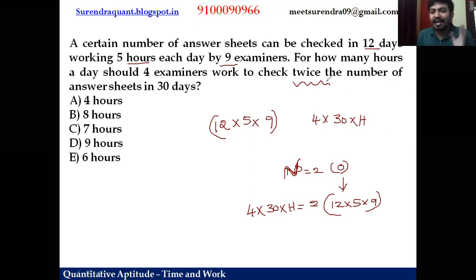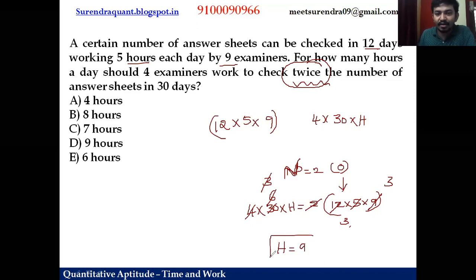You can make a mistake, I think, in this case only. Sometimes they may say 3 times work, 4 times work also. So here, 5 goes 6 times in 30, 2 goes 3 times in 6, 3 goes 3 times in 9, and 4 goes 3 times in 12. 3 into 3 is 9, H, the hours is 9 hours. So this is simply option D. We are able to answer this question in hardly 2 steps if you correctly understand this twice concept, right?